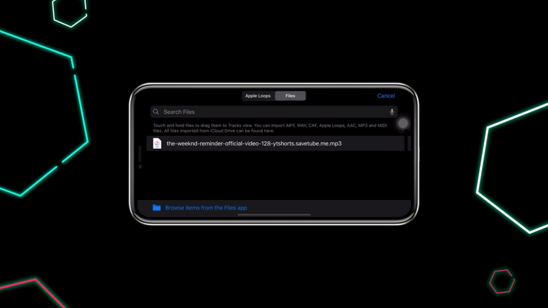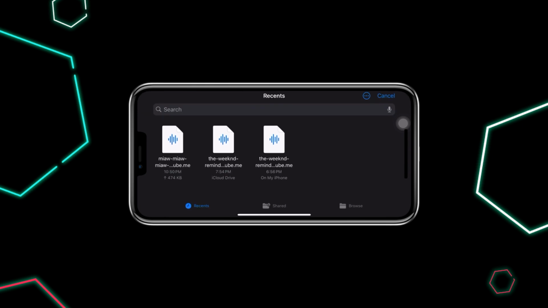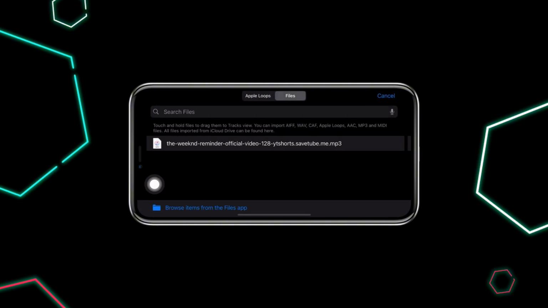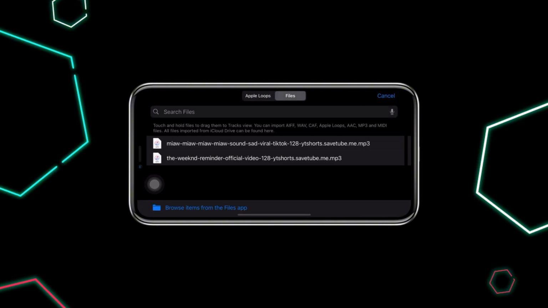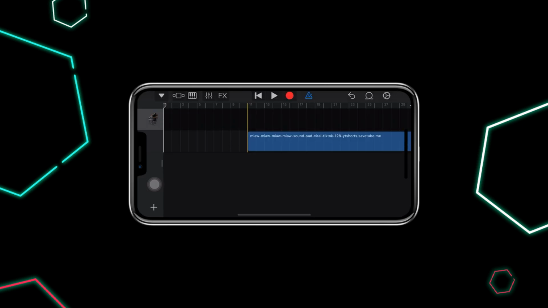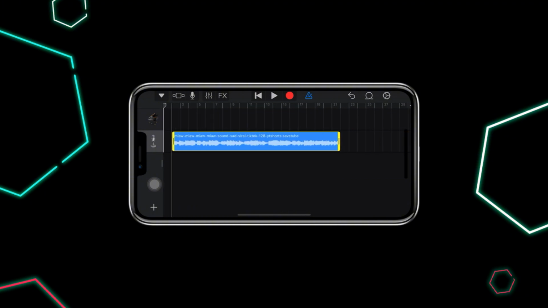Go to Files, then browse for the song that you have downloaded earlier. Long press it to drag it to the timeline. So once you put the song here, select the part you want to use as a ringtone.